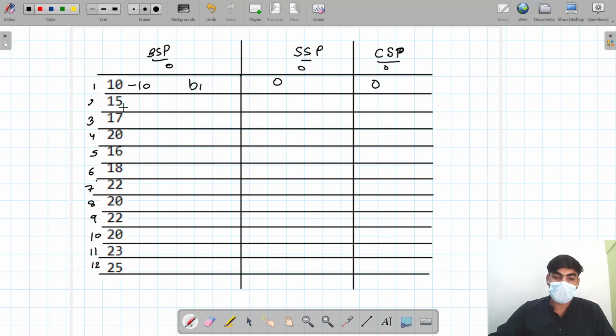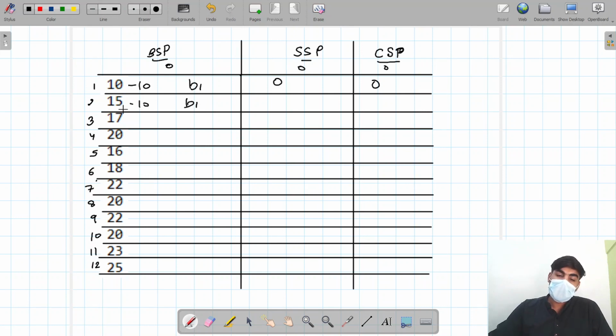Okay, let's move to this point. For buying a new stock on the second day, we have 0 rupee in our cooling stack. So we have two options. One more stack is necessary in the buying state profit. One thing we can do is buy a new one, or we take the older as it is. If we take the older as it is, we take a loan of 10 rupee, or if we buy a new one, we take a loan of 15, because we have 0 rupee. So which one is better? 10 is better. So I am taking 10 as it is, a 10 rupee loan.